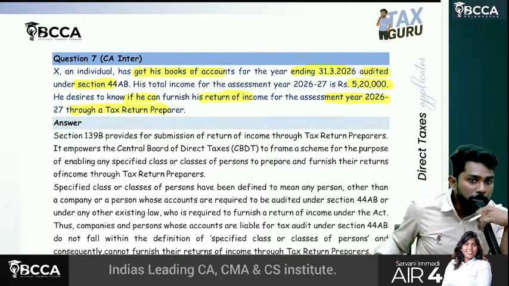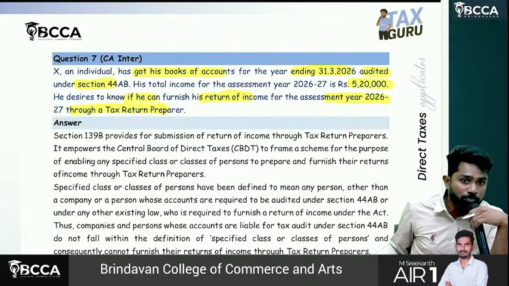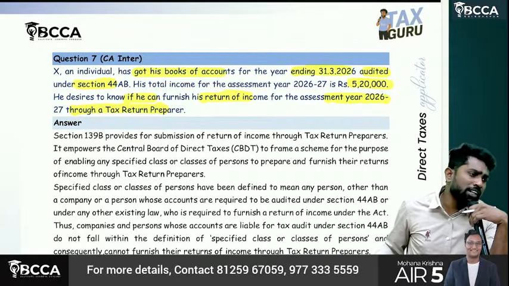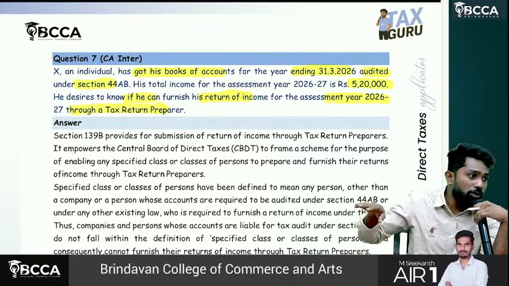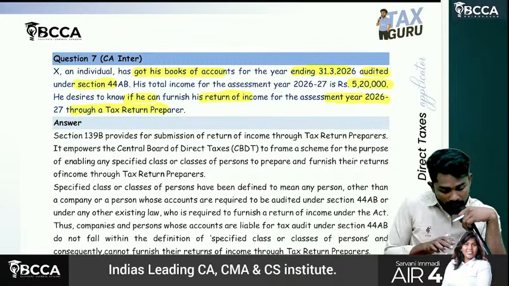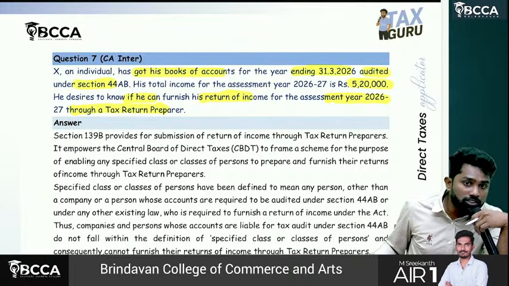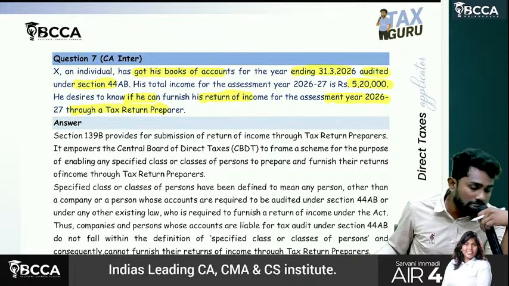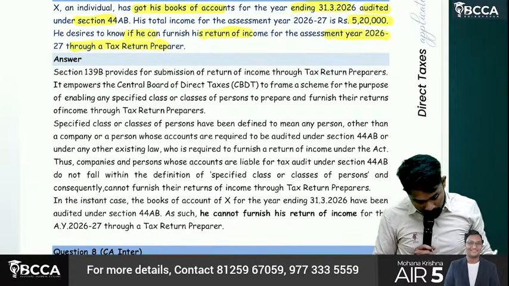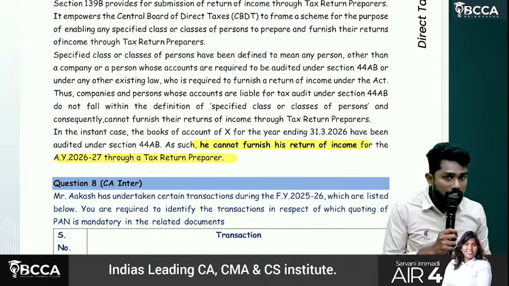Tax return preparer. Sir, who cannot file returns through a tax return preparer? Specified class of persons. Who are called specified class of persons? Any company or any person who has a requirement to get their books audited under section 44AB or any other Act, whether his books of accounts are audited or not audited. Since his books of accounts are audited, he cannot file his return of income through a tax return preparer. So that is the conclusion, sir. Here he cannot furnish his return of income through a tax return preparer.